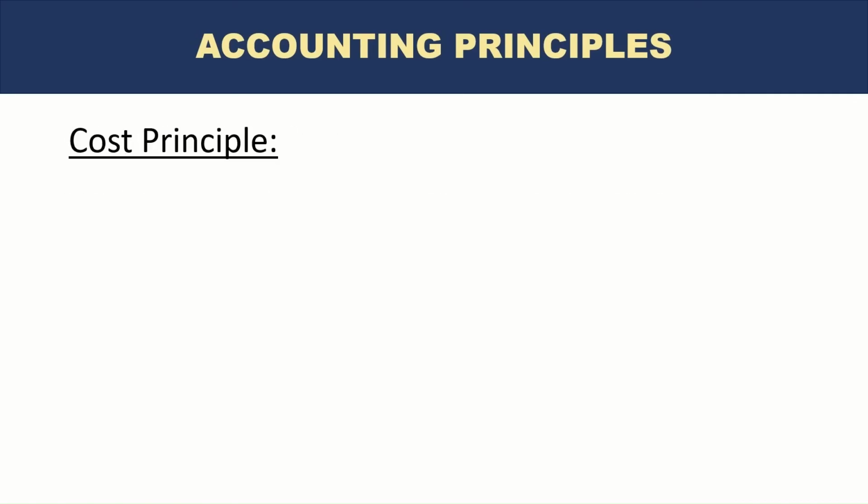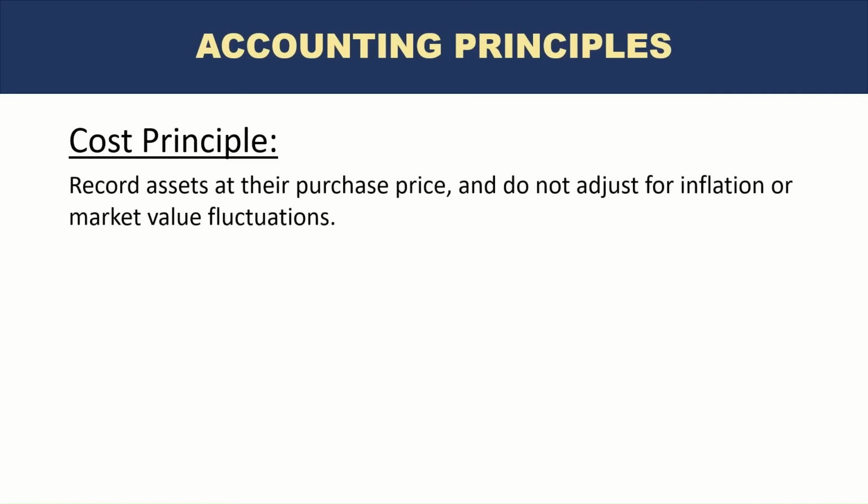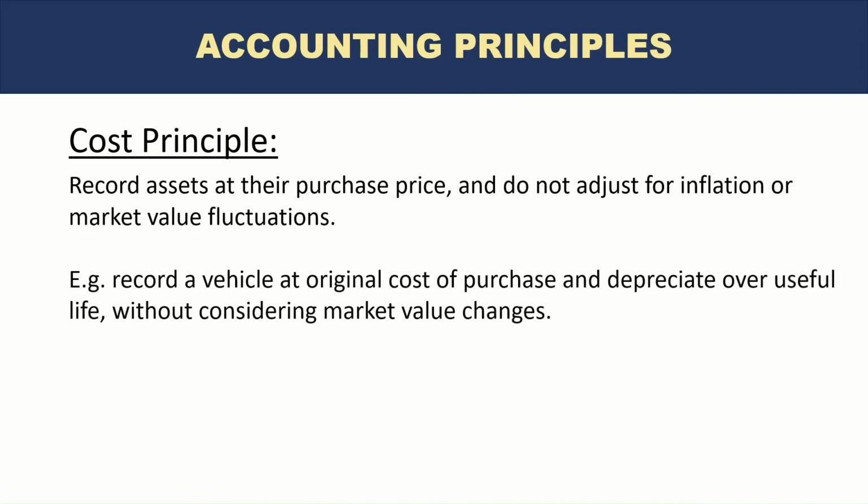The next one is the cost principle, also sometimes called the historical cost principle. What it states is we have to record assets at their purchase price and do not adjust for inflation or market value fluctuations. An example would be if a company purchases a vehicle, a car, the company will record the cost in the books at the original cost of purchase and depreciate it over its useful life without considering any market value changes.